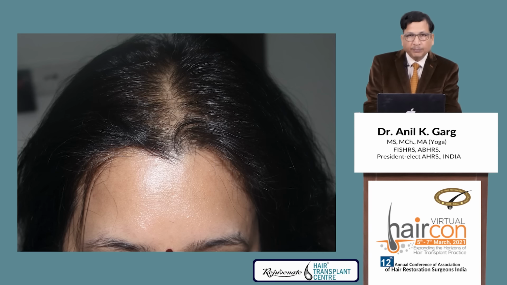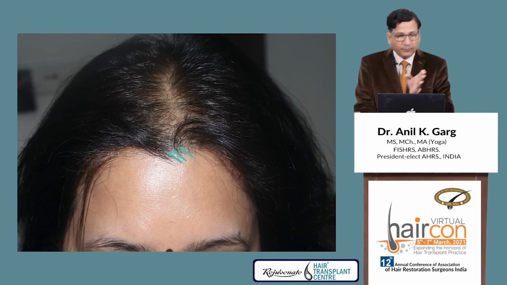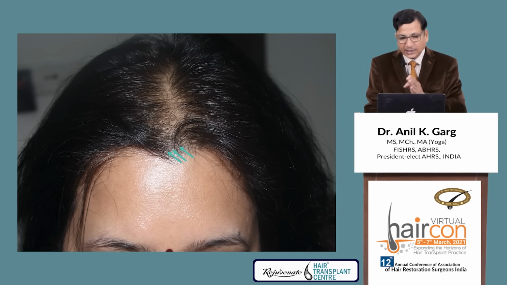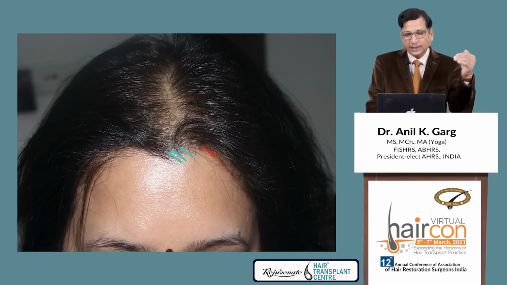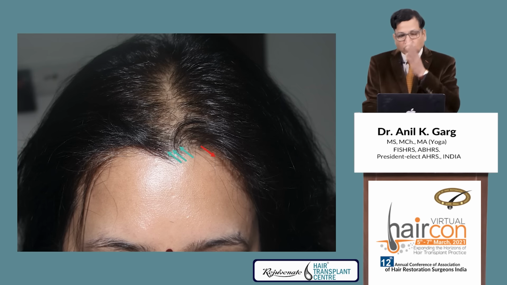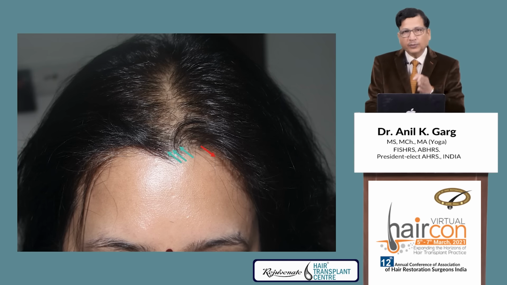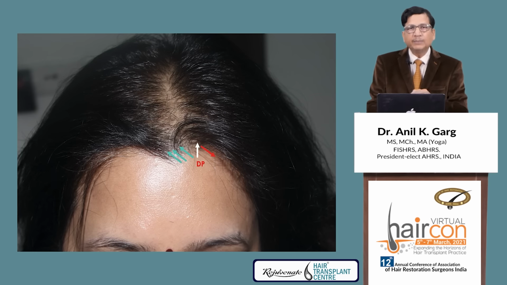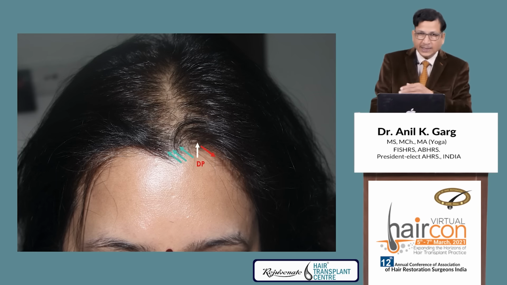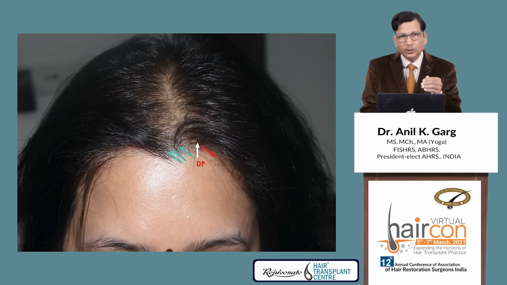Another important point here is the DP point. If you look at the whorl, the hair direction is one direction, and just nearby to it the hair direction changes. So the point where the direction of hair changes in area A, that is called as DP point. If you understand this, it will be easy for you to create a whorl or the widow's peak.